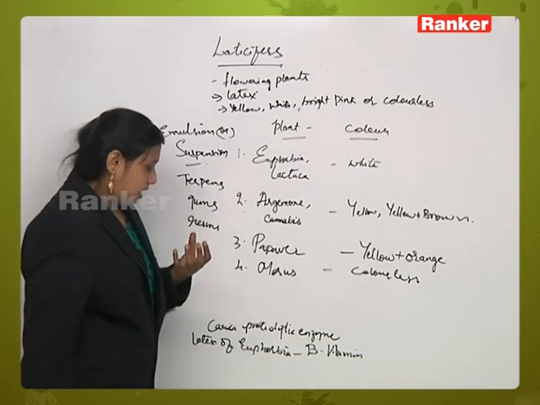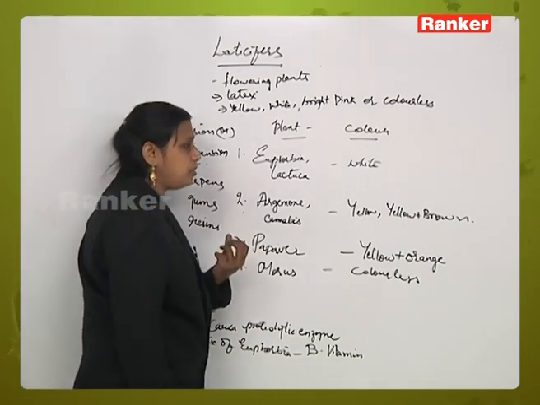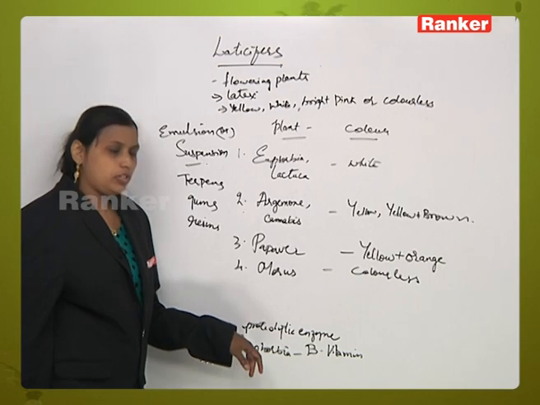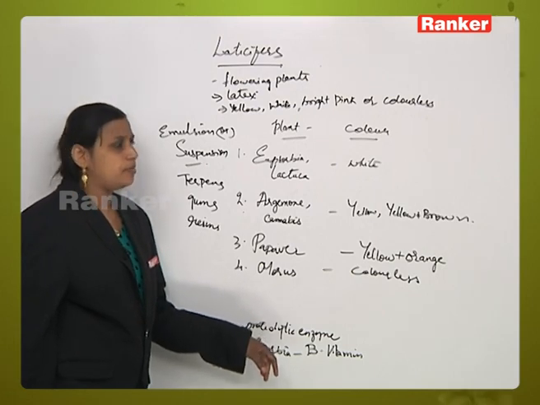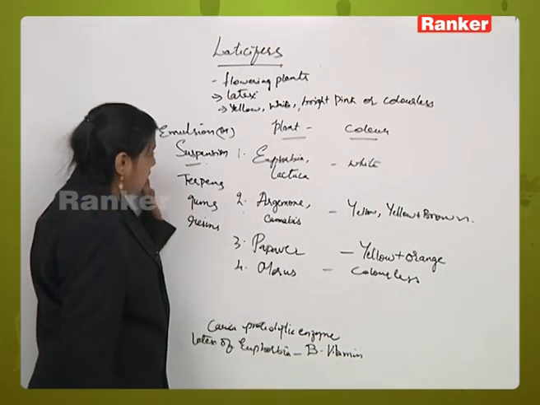One more example is Carica papaya, where there is a proteolytic enzyme secreted by the laticiferous tissue.